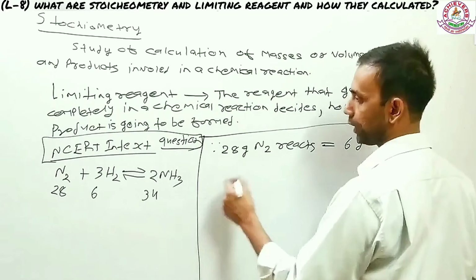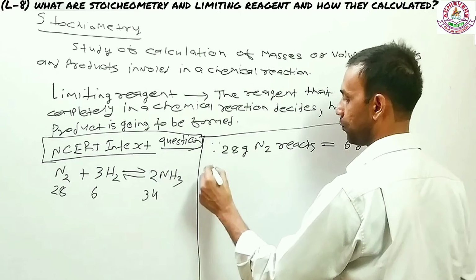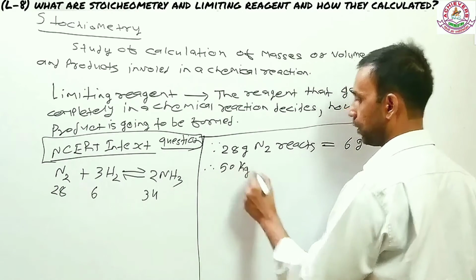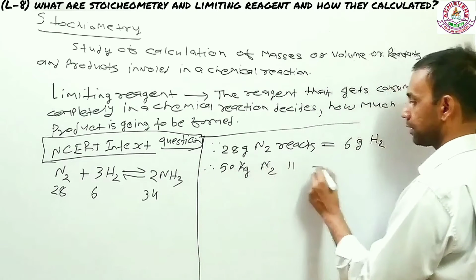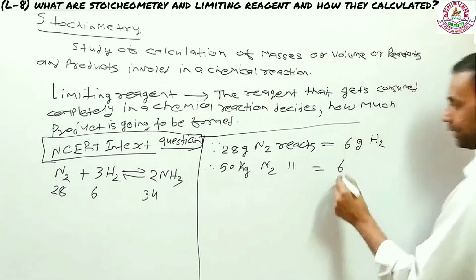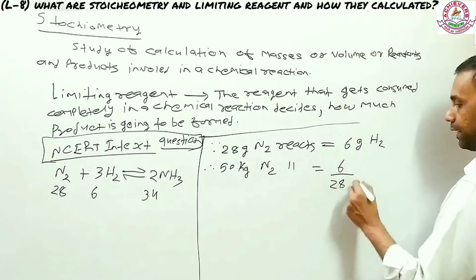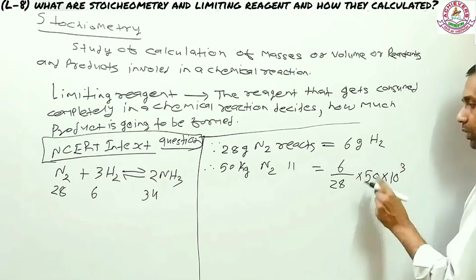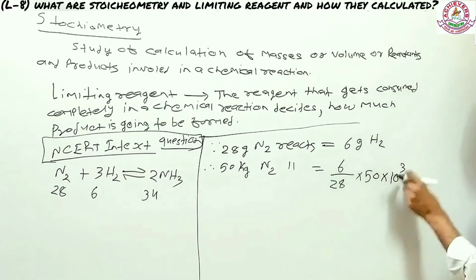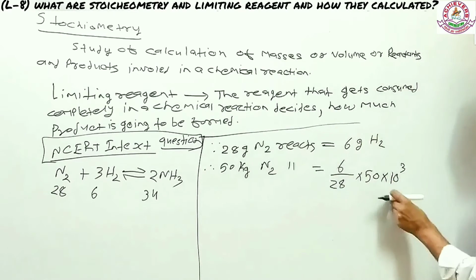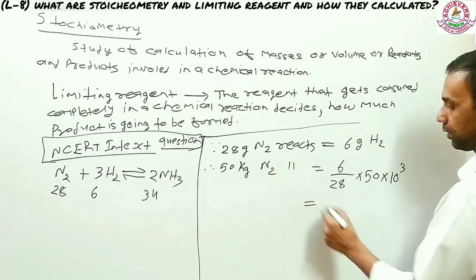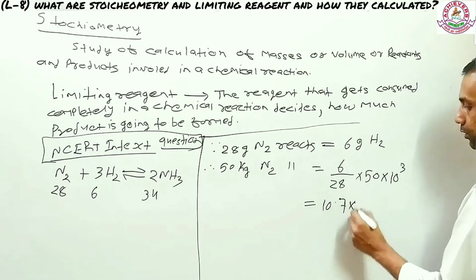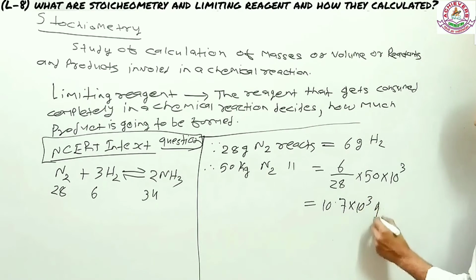So as per the question given, we have 50 kg nitrogen reacting with, what we have to do is 6 by 28 into 50. But I'm multiplying 50 with 10 to the power 3 so that the mass in kg also gets converted into gram, just like the other masses given here. So now it becomes in gram. If you solve it, that's going to be something I remember already. It's 10.7 into 10 to the power 3 gram hydrogen.